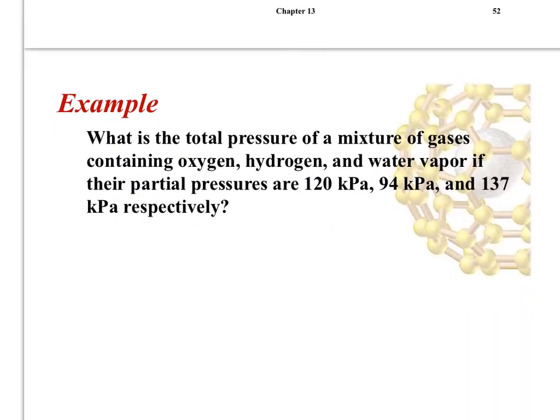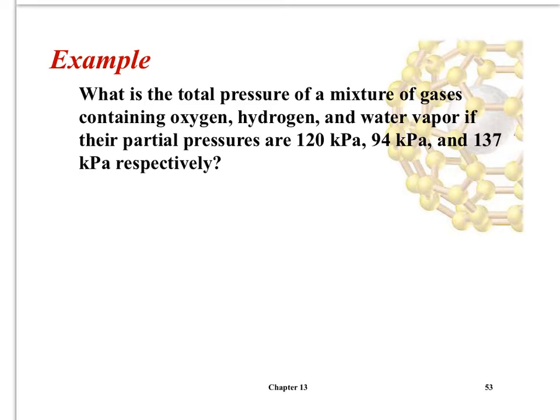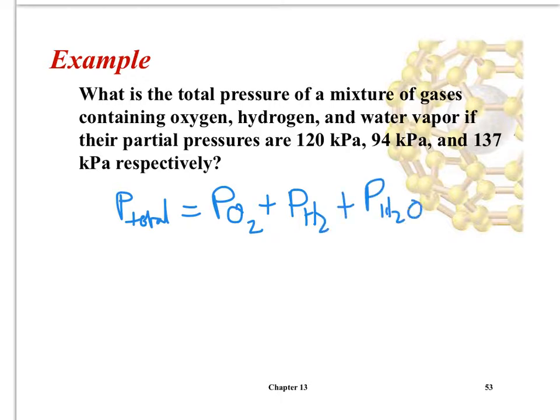So let's try a problem. It says, what is the total pressure of a mixture of gases containing oxygen, hydrogen, and water vapor if their partial pressures are given, respectively? So you're going to say that the total pressure is equal to the partial pressure of the oxygen plus the partial pressure of the hydrogen plus the partial pressure of the water vapor.